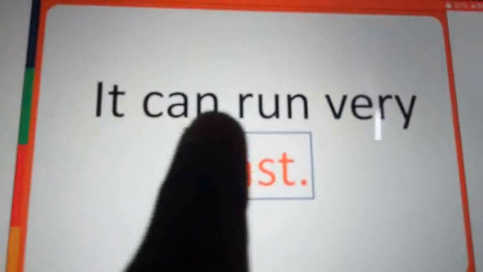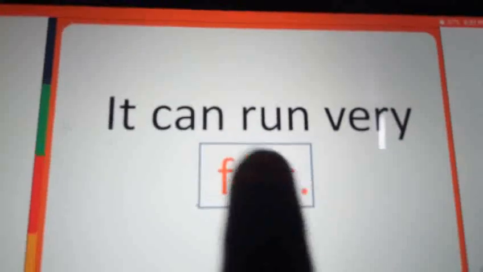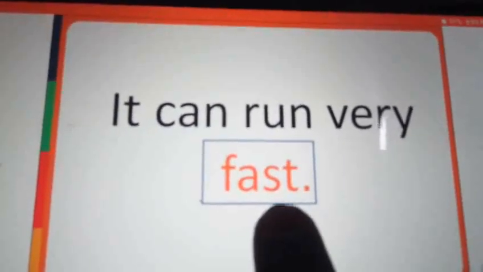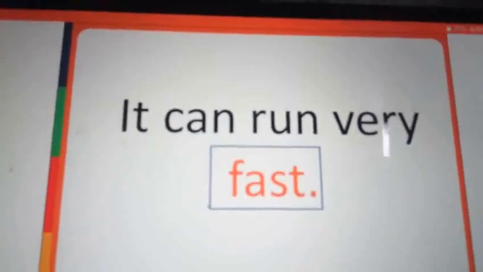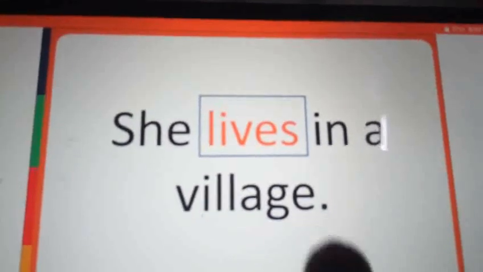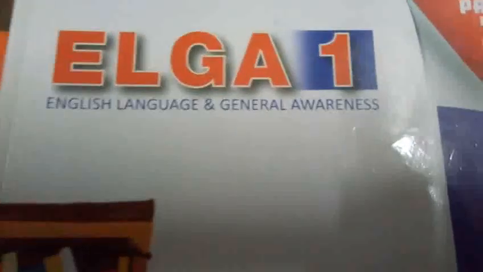Fast, fast, fast. It can run very fast. Repeat after me. It can run very fast. Lives, lives, lives. She lives in a village. Yeah, great, my dear children.